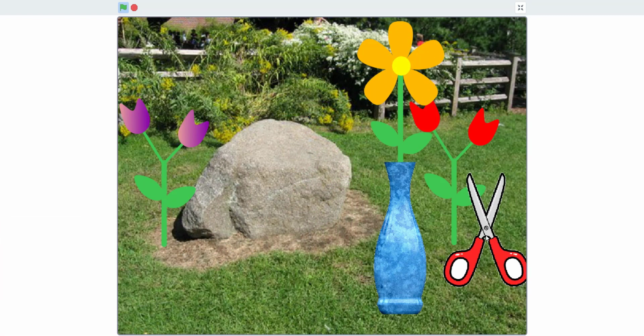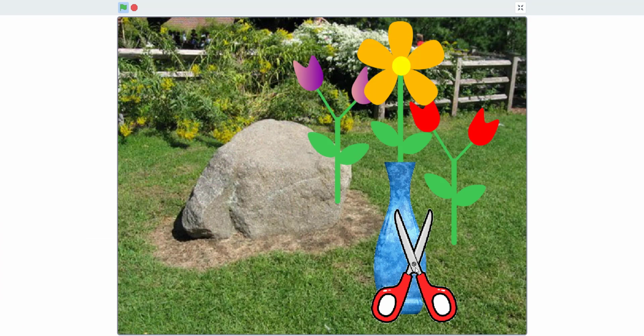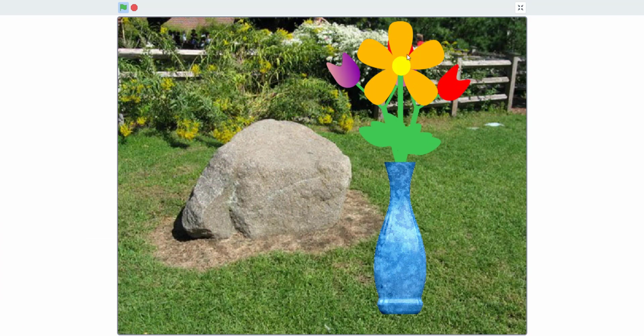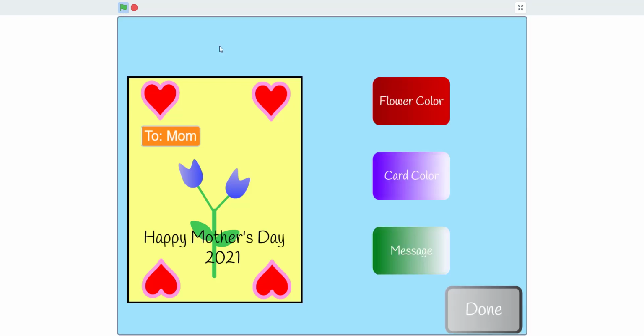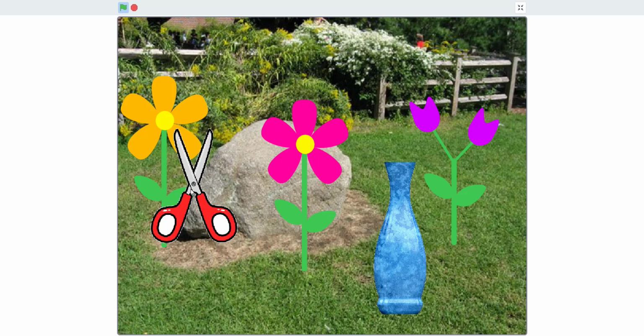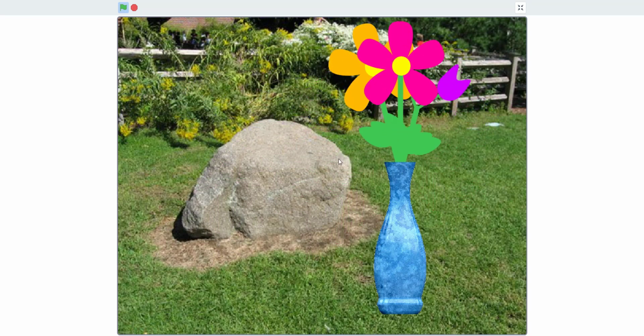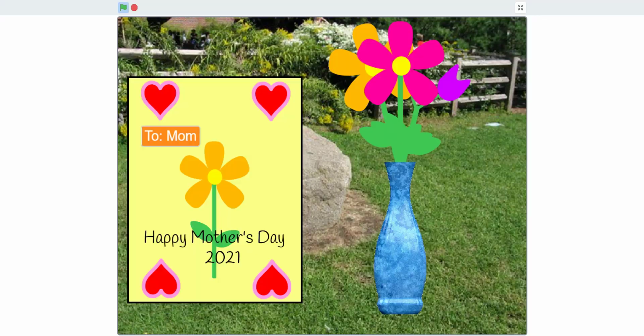These flowers on the left and the right go to the sides, but this one goes in the front, and it says Happy Mother's Day 2021 to KCP, the flower, and these flowers. As you can see, it's randomized flowers. Let me do this real quick. So done. As you see, it's randomized like last time. I don't know what I got, but I know it's randomized.